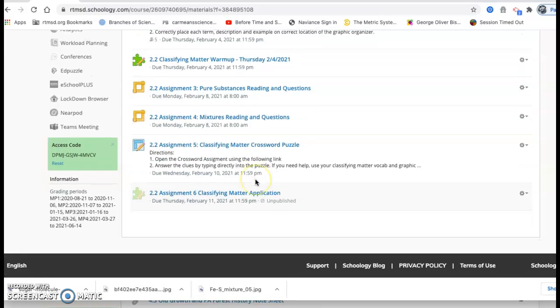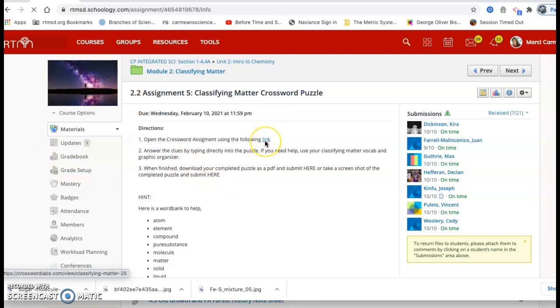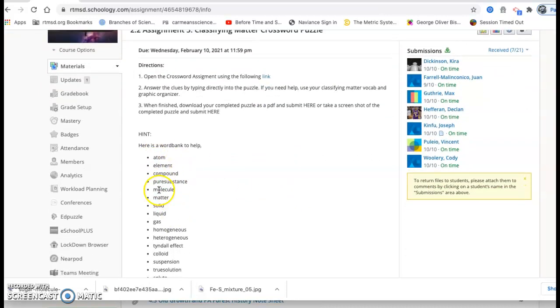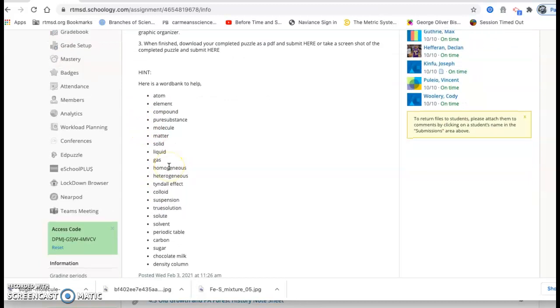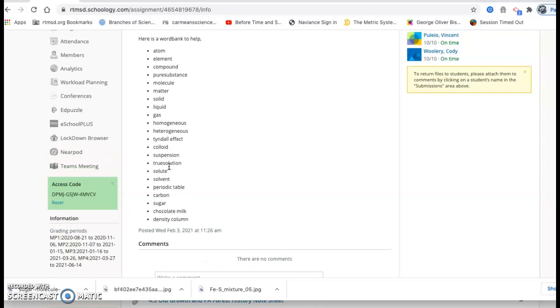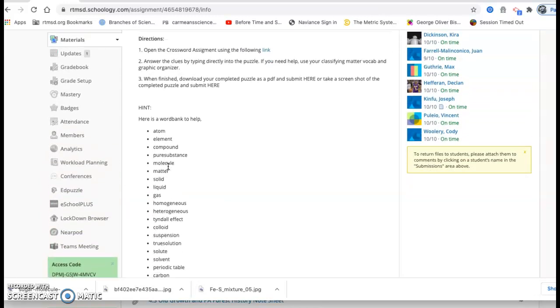The last thing to work on is 2.2, assignment 5, and that's the classifying matter crossword puzzle. So open up that assignment and then click on the link here. Once you open that link, then you'll go through and you will answer the clues by filling in the correct terms into the crossword puzzle. I have a word bank on here, so here's a hint. And I've listed all the terms from the word bank, so you can use this also to help you if you get stumped on any of the questions.